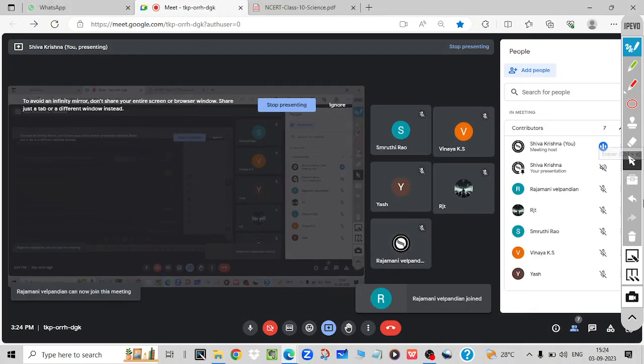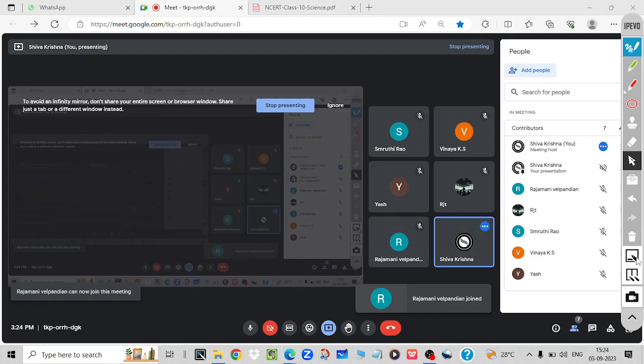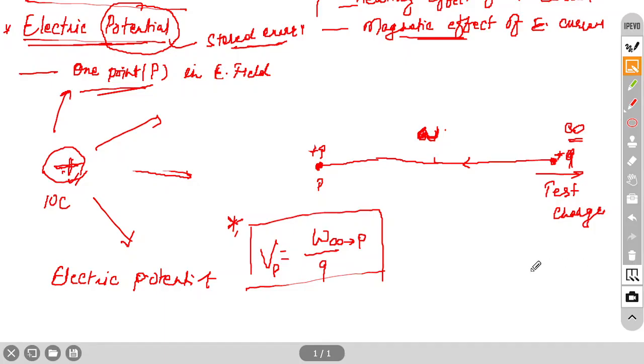Now, did you get the idea about this, or is there confusion? Yes, sir. It is nothing but work done, because it is related to potential energy. Potential also I explained: because your energy will be stored, that is why we call it potential.